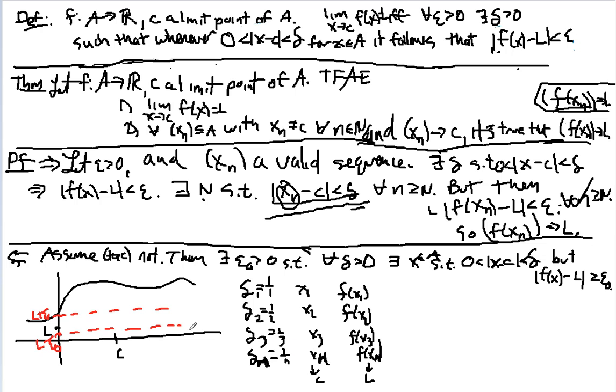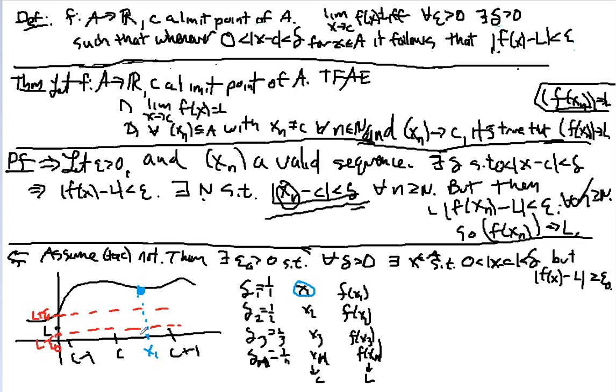Here's how you pick it. So here's c plus 1, here's c minus 1. No matter what delta you pick, there will always be an x in there that's close to c, but whose function value is far away from L. So maybe right here we get an x1. It's in this interval, but notice the f value is outside of this red cylinder. So that's my x1.